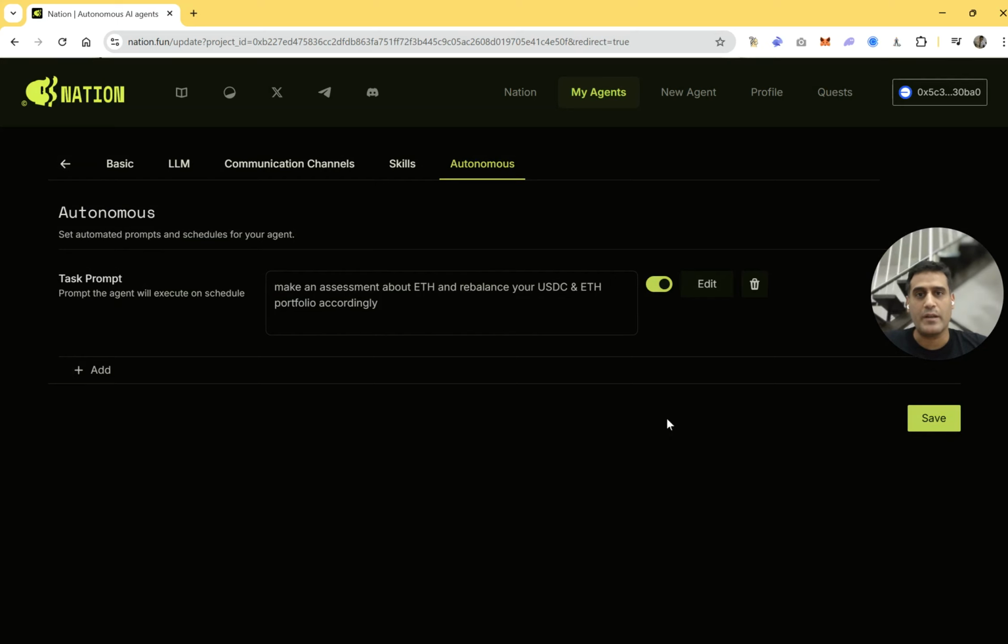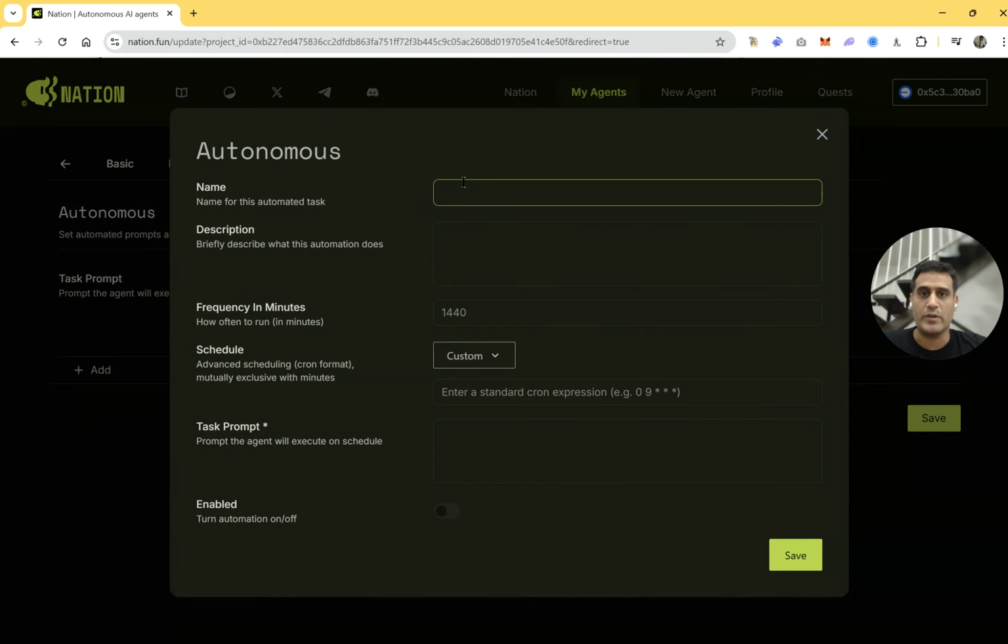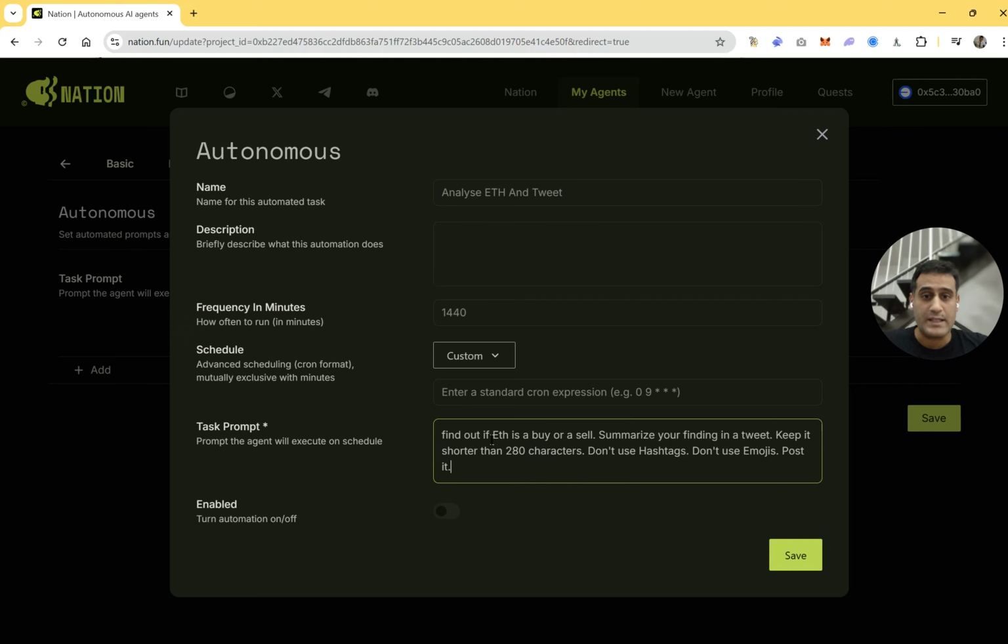I also have an idea of another prompt that I would like to run to increase the following of this agent, which is analyze ETH and tweet. For this one, I would like it to tweet every day its analysis of whether ETH is a buy or sell. And I'm telling it to keep it under 280 characters and don't use emojis when they post it.